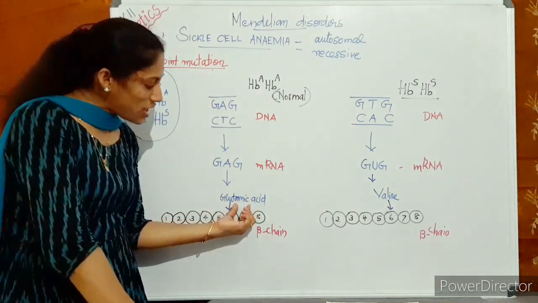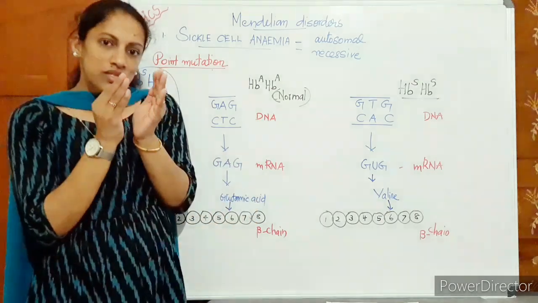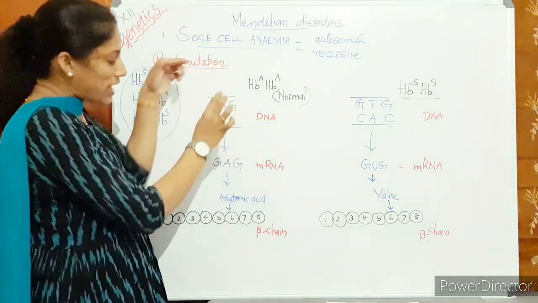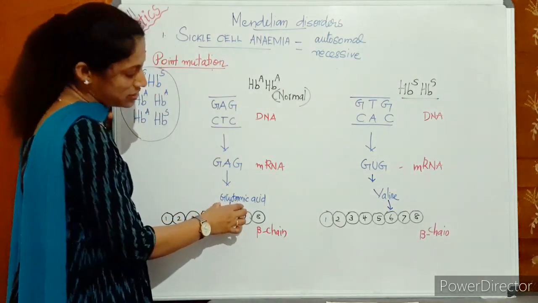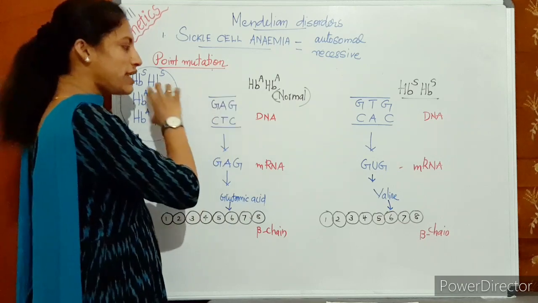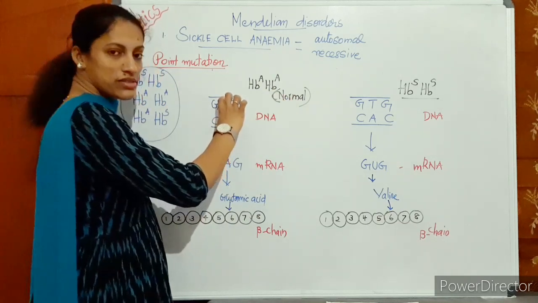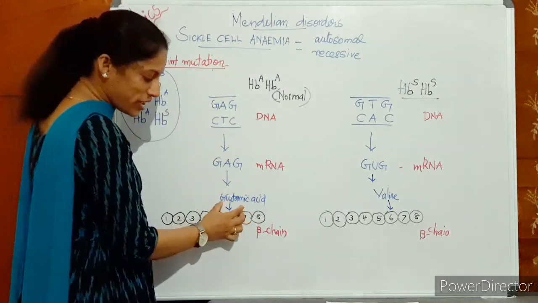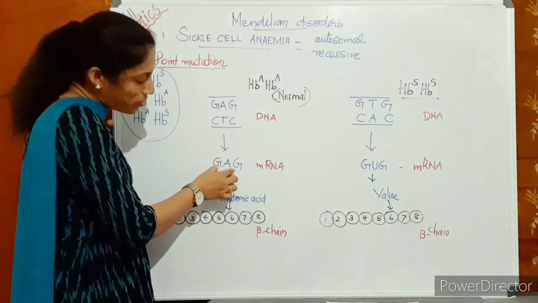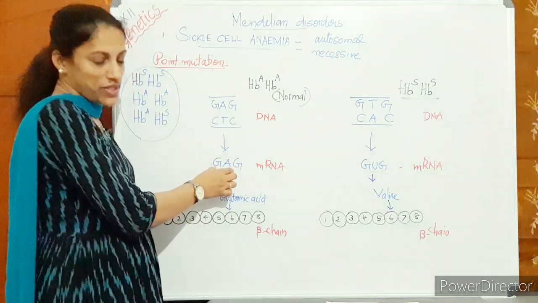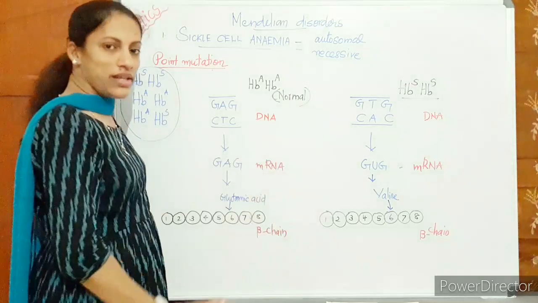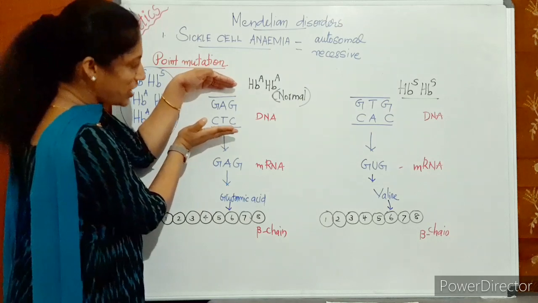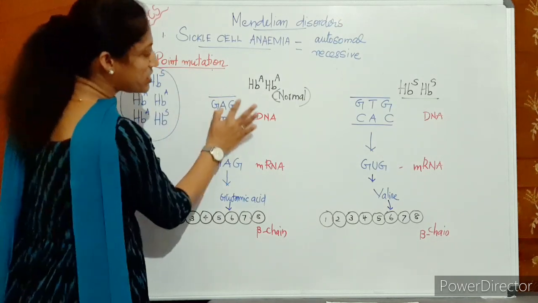In order to form this glutamic acid, every amino acid, every protein production is controlled by a segment of DNA. And in order to produce this glutamic acid, in a normal person's DNA segment, there is a region like this. That means this region of DNA is responsible for forming this glutamic acid by forming a small stretch of RNA. This is called a triplet code. We will discuss it later. Anyway, in our cell DNA, a particular region of DNA in a normal person has this pattern.